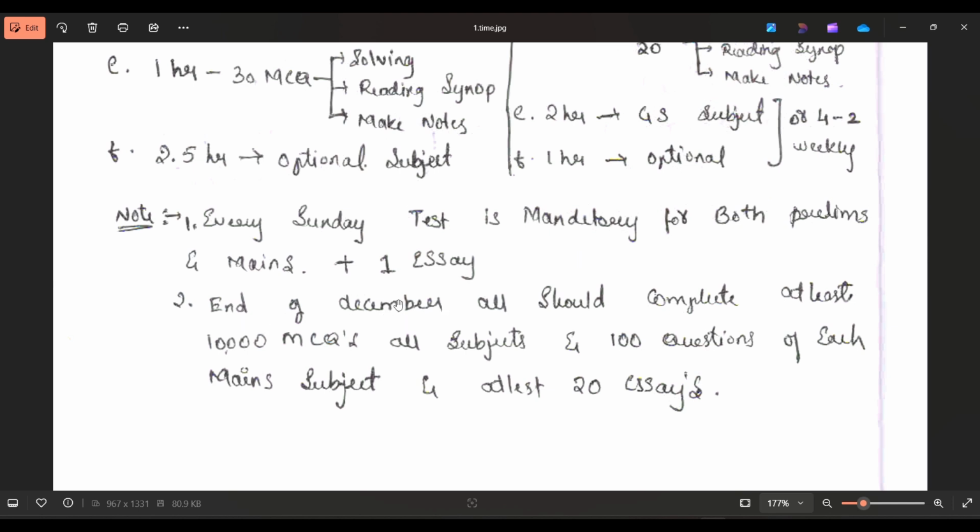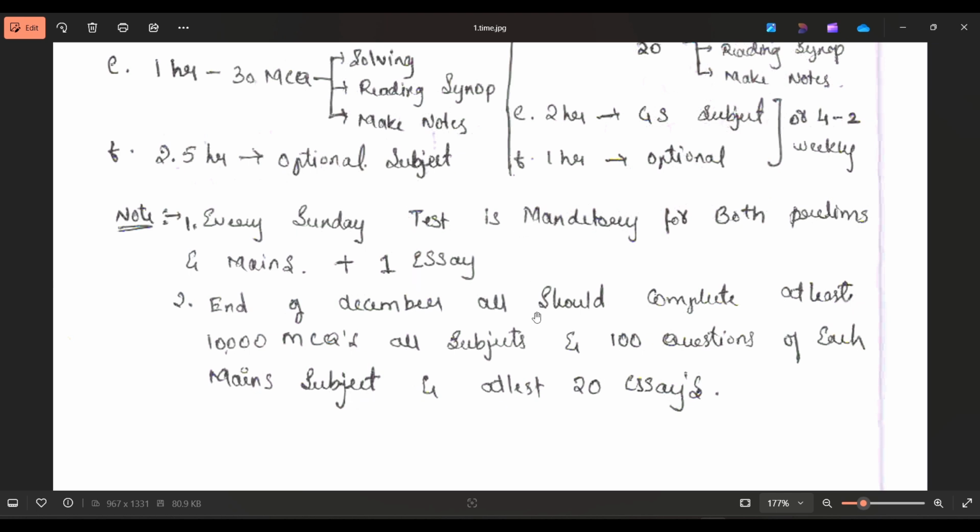By the end of the year, meaning December, or if you started in January then the end of your year, all the students should complete at least 1000 MCQs of all subjects. What is 1000 MCQs of all subjects? It includes history, polity, geography, everything, with 100 questions of each main subject. For 100 questions of polity, you need to complete 100 questions of geography, 100 questions of history, like that. And at the last, you should complete at least 20 essays. It's mandatory, guys.